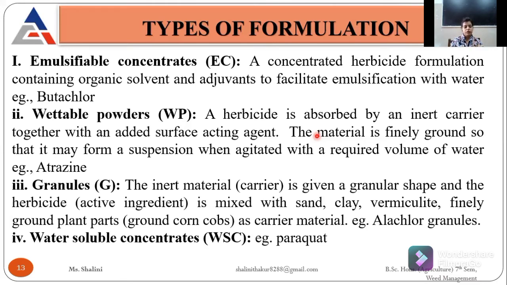Active ingredient means the ingredient which is harming the main weed, reducing our yield. So the granular herbicide is mixed with sand, clay, and vermiculite or plant parts like alacro granules, and then we apply it in our main field.